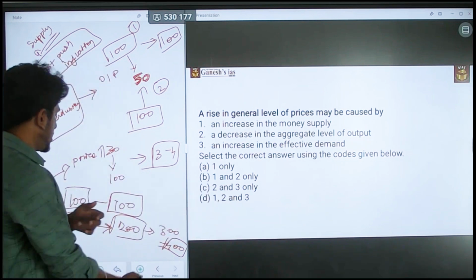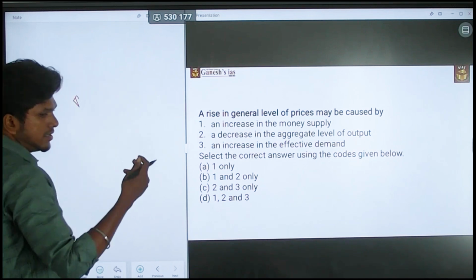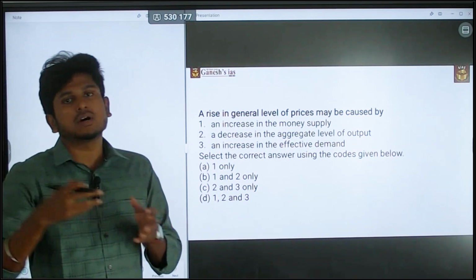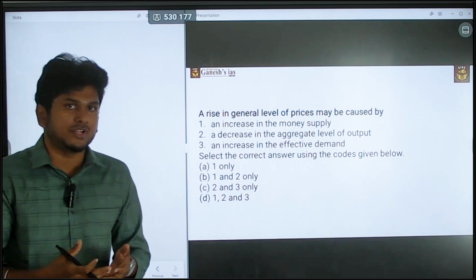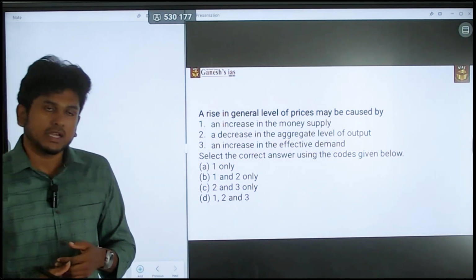And also you have to note what inflation means: it is an increase in the price level, or else the currency value going on decreasing is called inflation. Okay. So there are 2 definitions. Please note that also. Okay.